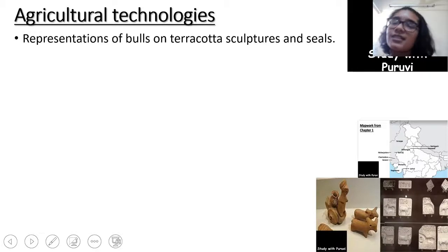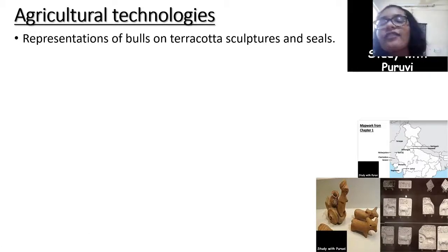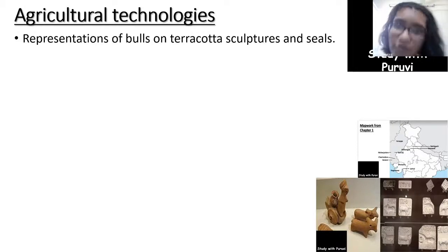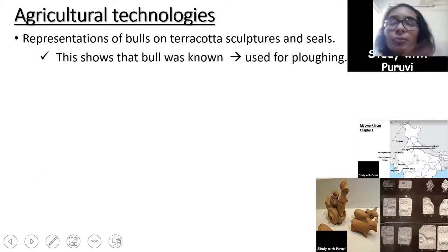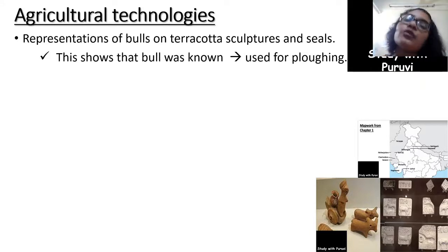So first is the use of bulls. We have found the representation of bulls on various terracotta sculptures and seals, which has given us the hint that maybe the bull was known and it was used for plowing. So archaeologists, by seeing the representation of bulls on terracotta sculptures and seals, have come to the conclusion that the bull was known to the people and it would have been used for plowing the agricultural fields in the civilization.